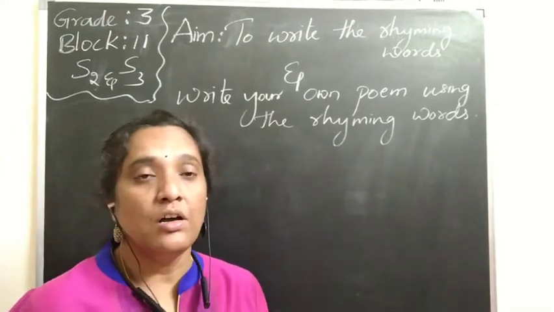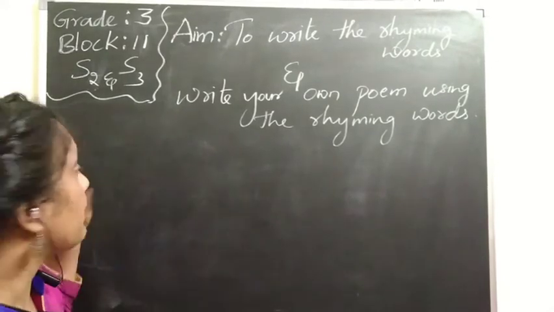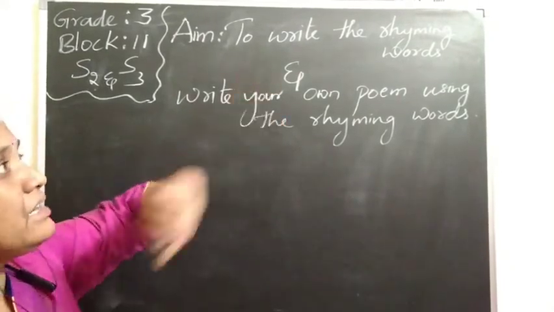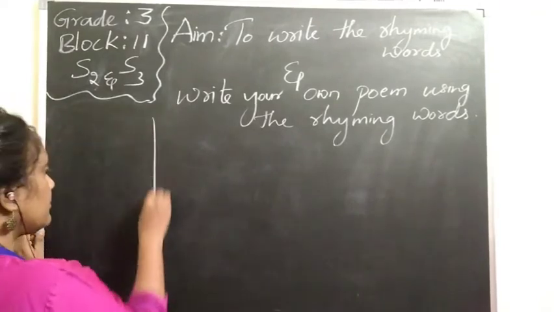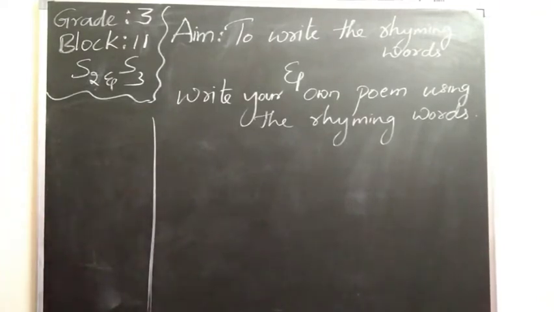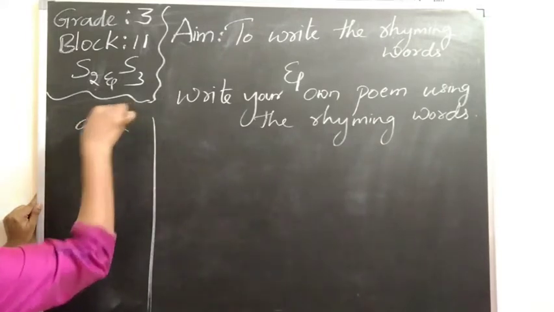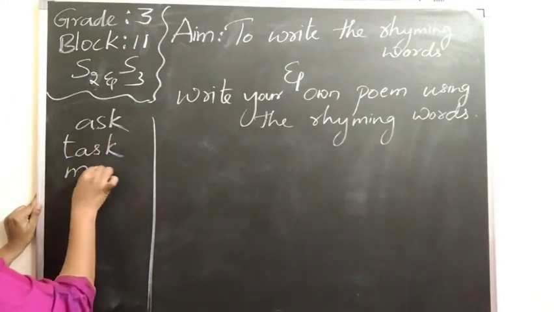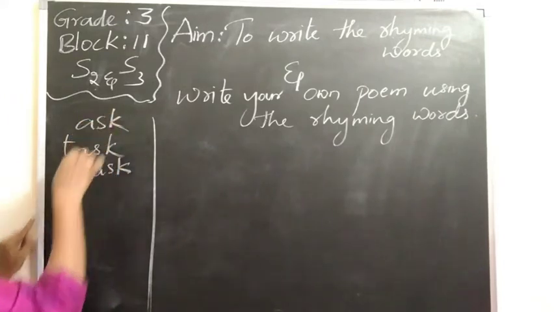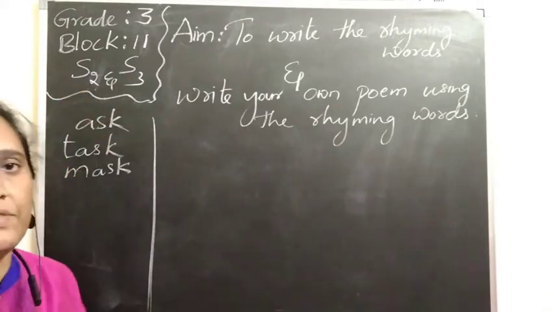You want to write them in your S3. So today we are going to discuss S2 and S3 here. Writing the rhyming words, we already discussed, is based on the end of the words, the blends which are there. So if we say ask, there are words like task, mask. Whatever the word ending, based on that our rhyming word will be there.